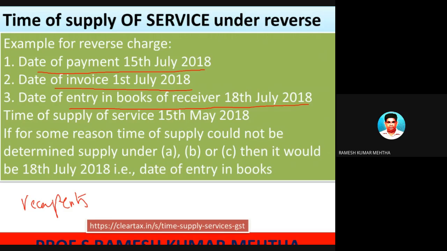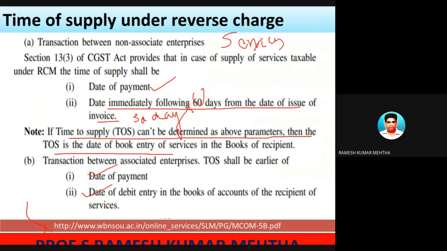So in this case, the time of supply of services is 15th May 2018. If for some reason the time of supply could not be determined, I already told you, in this case you should not look at the invoice. It should be the date of payment and 60 days from the date of issue of invoice.